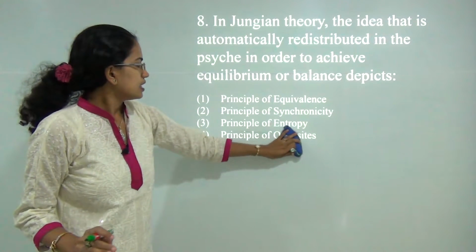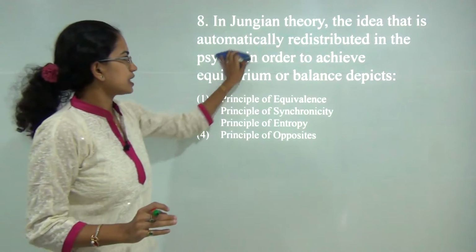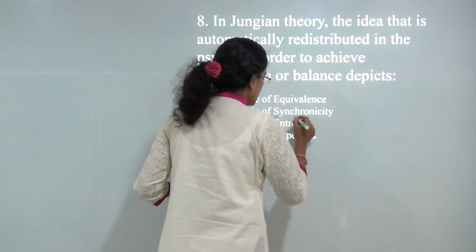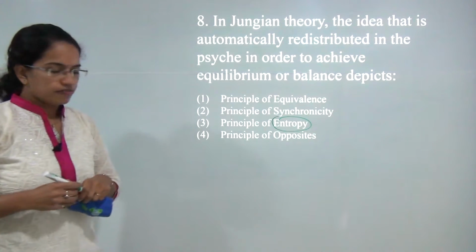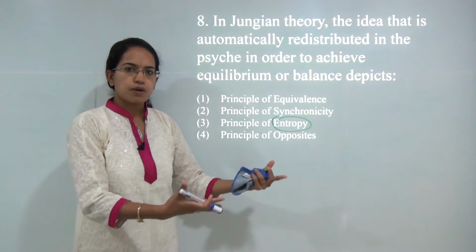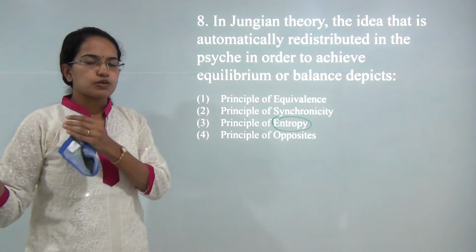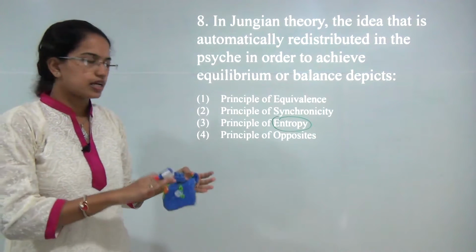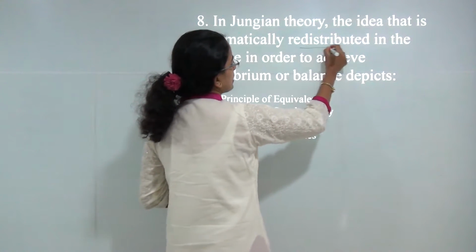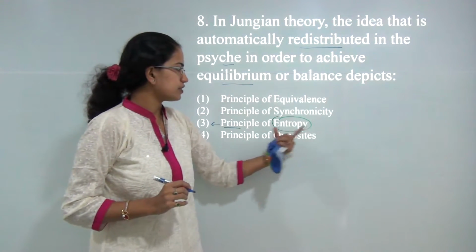The next is, in Jung's theory, the idea of automatically redistributing the psyche in order to achieve equilibrium or balance is what is known as the principle of entropy. So under the principle of entropy, what he tried to explain was a person might be angry with his partner, but at the same time can be very polite or very soft hearted towards his cousins or relatives. So that is how you automatically redistribute your psyche to achieve an equilibrium. That was the principle of entropy.